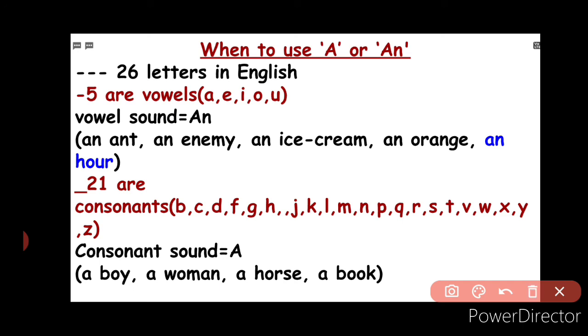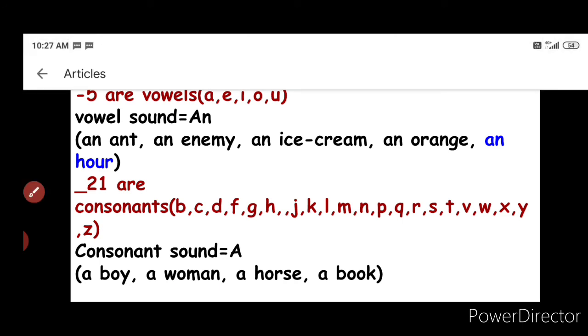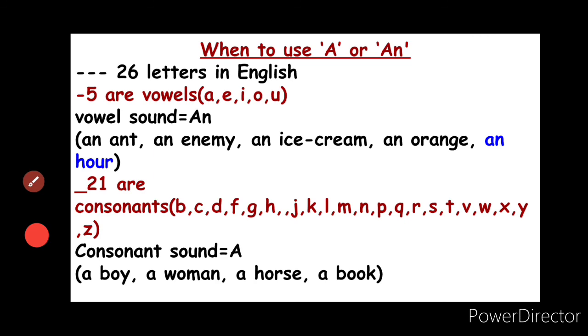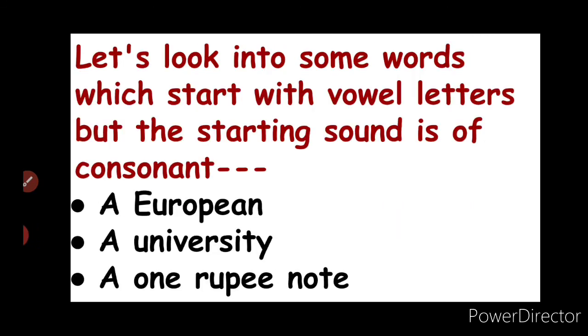Let's look into some words which start with a vowel letter but the starting sound is of a consonant. The first example is a European, the second one is a university, and the third one is a 1 rupee note. That's pretty much about articles in this video.